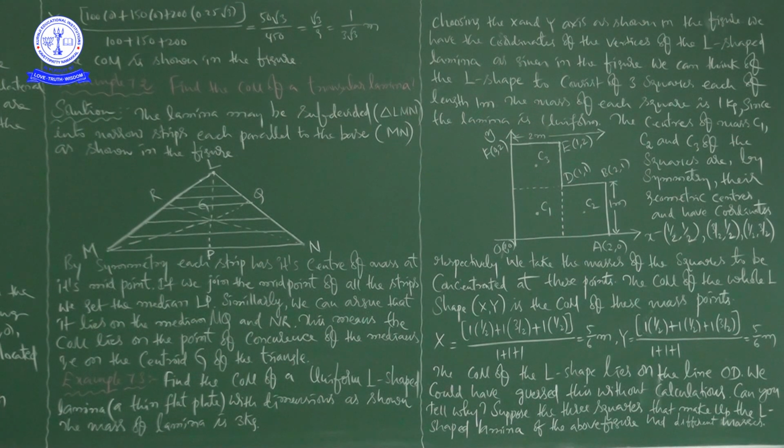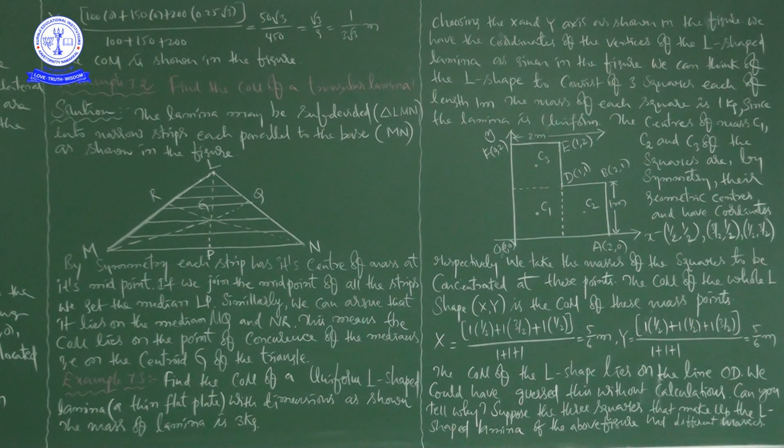Here our main interesting thing is that we are using the geometrical structure of the figure. There is no calculus, it is as simple as that. The properties of triangles and the geometry of the picture give the solution here. What is the centroid, what is the base, what is the vertex, what is the median, all that is important to identify the center of mass of a triangular lamina.